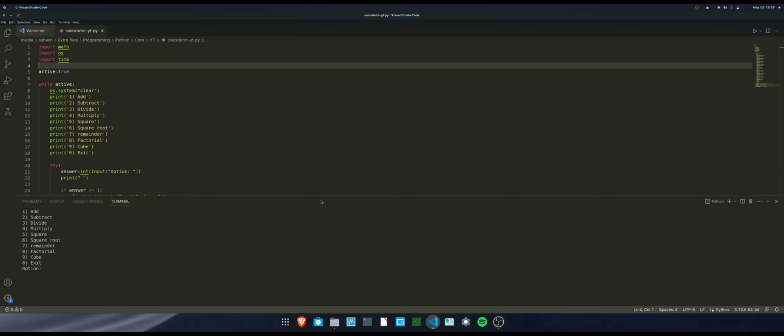See, oh my god, look at how clean it is. Look at how wonderful it is. I know it's not as huge as the GUI calculator, but this is good for a beginner's project, right? I mean, we're all beginners. We can only do stuff like CLI, command line interface stuff, stuff that involves a lot of writing. So here it's asking me which operation I want to do.